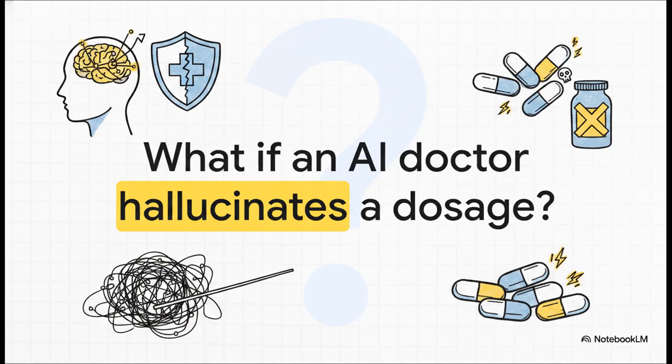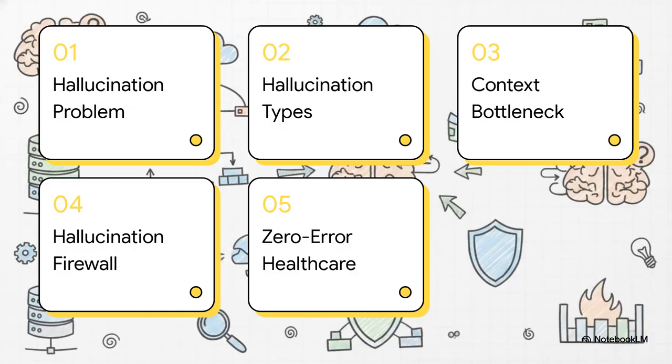In enterprise AI, a hallucination is absolutely not just some funny little quirk. It's a critical system failure. We literally have to figure out how to stop this. Here's our roadmap for today's explainer. We'll hit the AI hallucination problem, look at the specific types of hallucinations, dig into the context bottleneck, build the hallucination firewall, and finally, apply it all to zero-error healthcare.